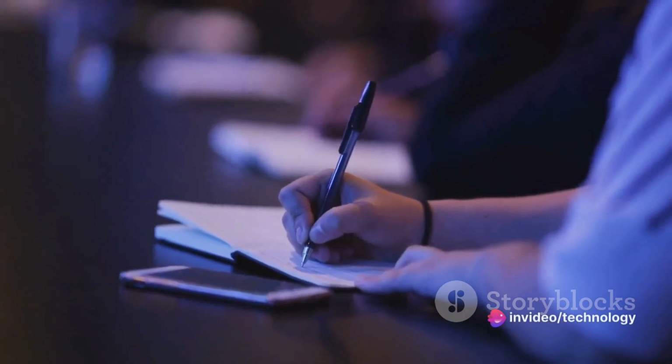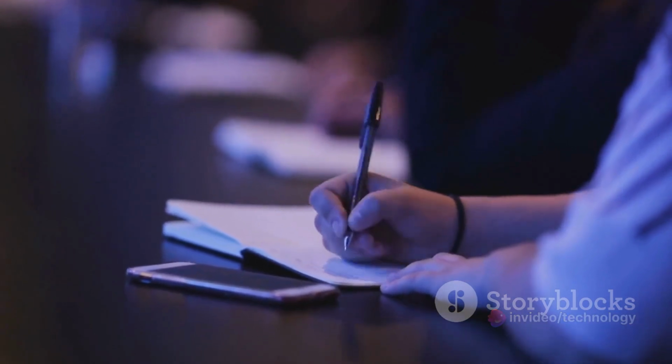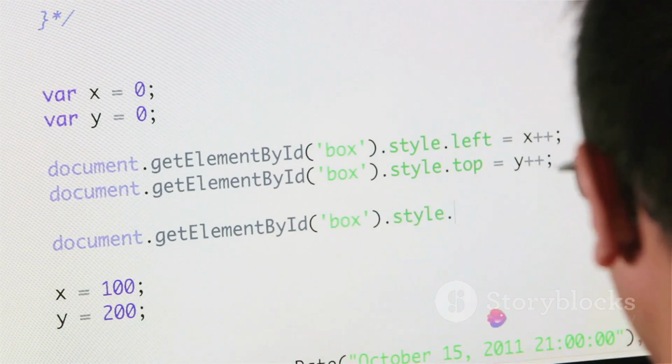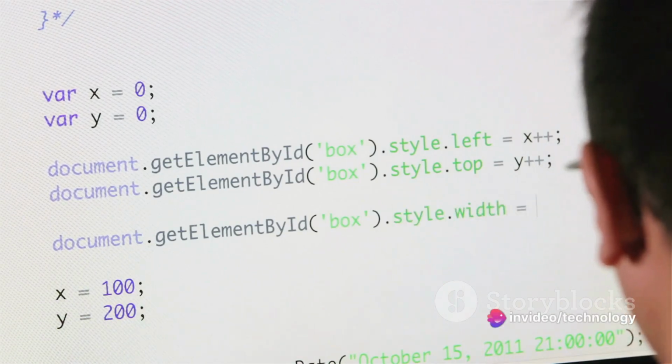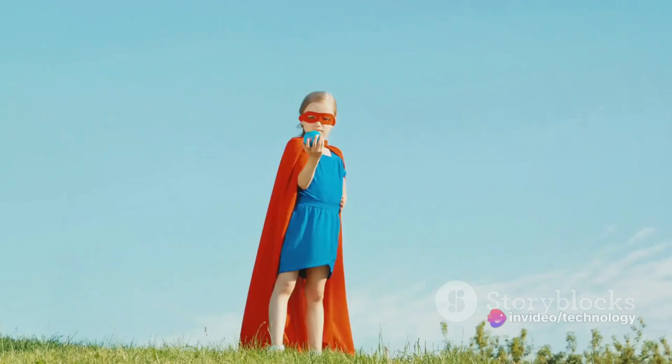Now, on to best practices. These are the habits that will make your life as a programmer easier. First off, commenting your code. This might seem tedious, especially when you're in the thick of it and the code is flowing like a mighty river. But trust me, when you come back to that script 6 months down the line, you'll thank your past self for those helpful annotations.